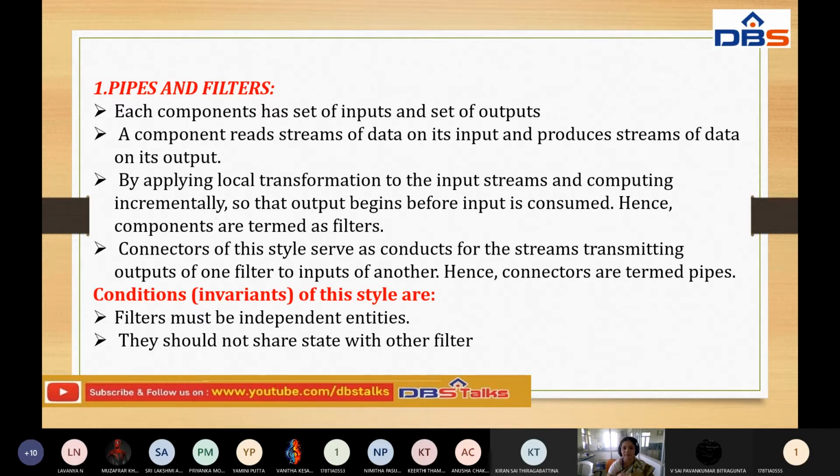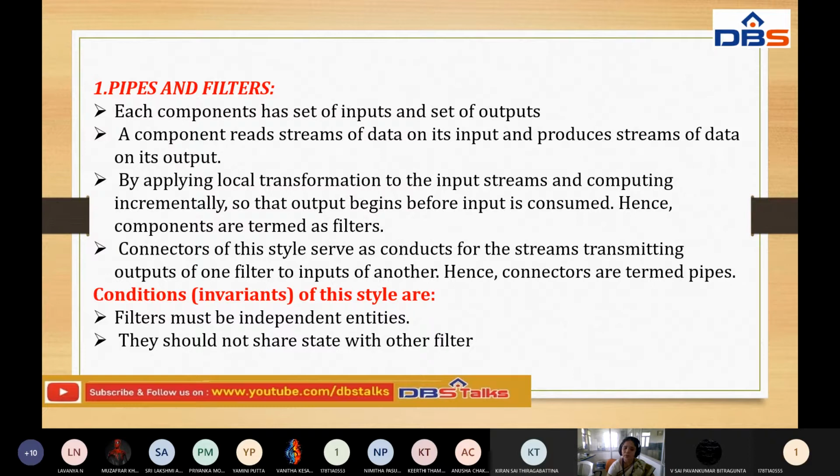A stream of data is the input, and as usual it will also provide a stream of data as output after processing that data. This is done by applying local transformation to the input streams and computing incrementally, so that output begins before input is consumed.